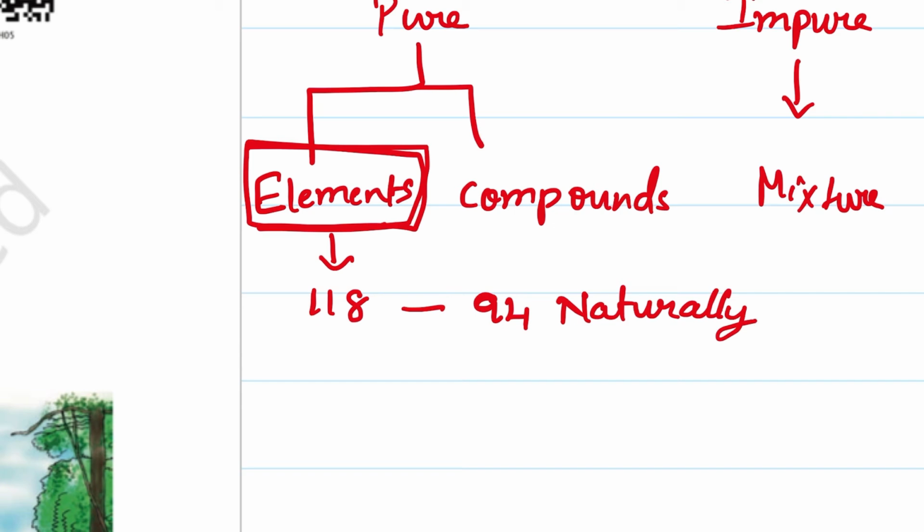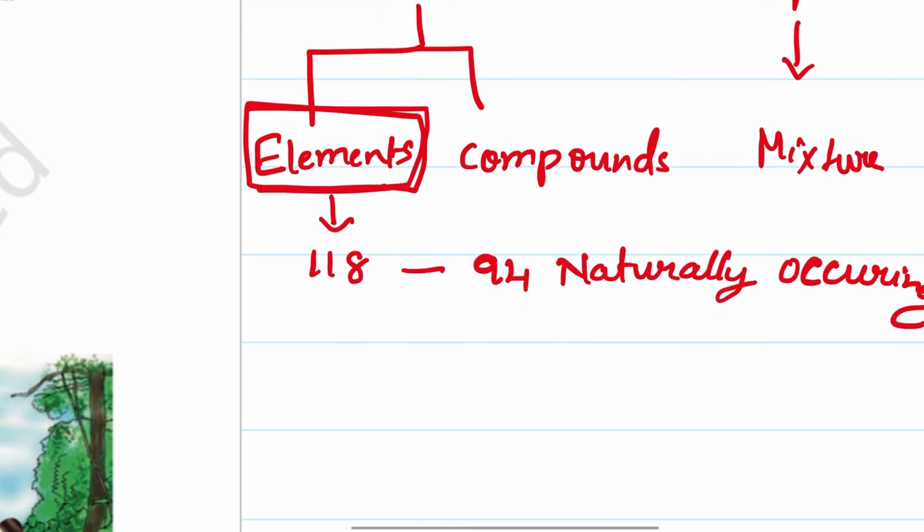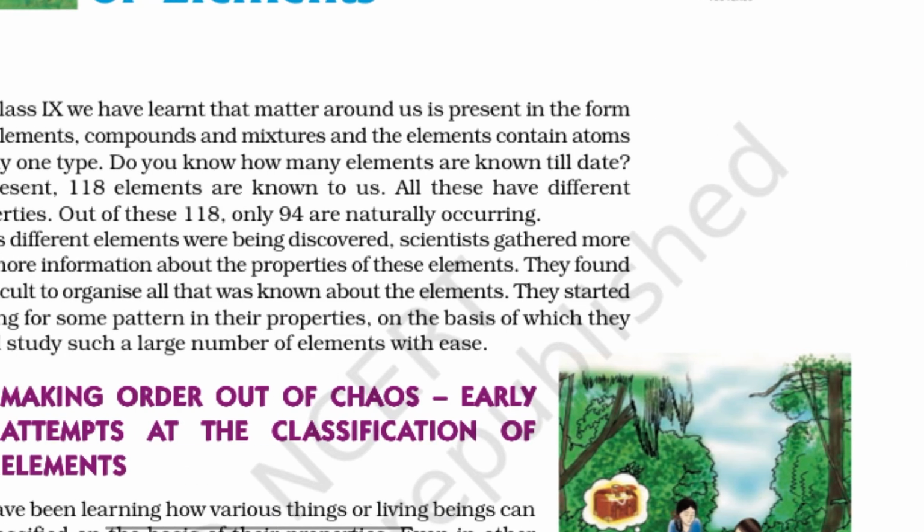Rest all are synthetically made. Now, there were various scientists who worked over the classification of these elements so that the studying of these elements becomes very easy and simple. Let us have a look over it.